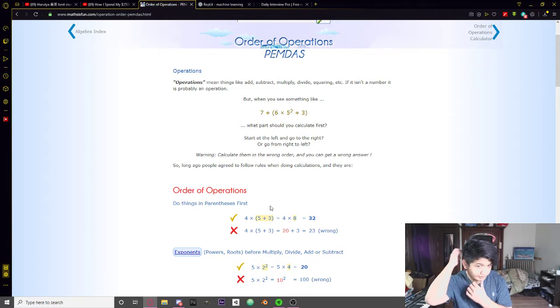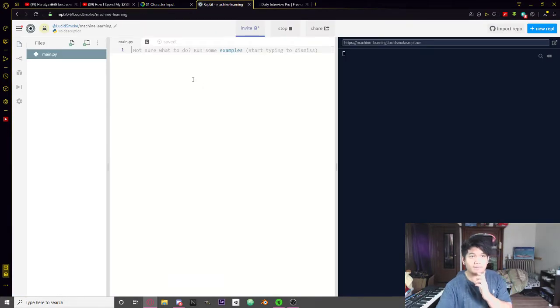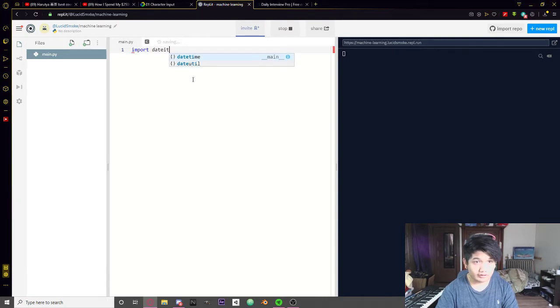So let's just give it a try. I'm gonna use REPL.it because I want to. So I guess we should get the time. I'm gonna import datetime, and I think that's all I need.